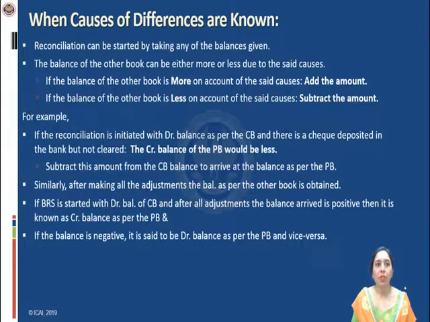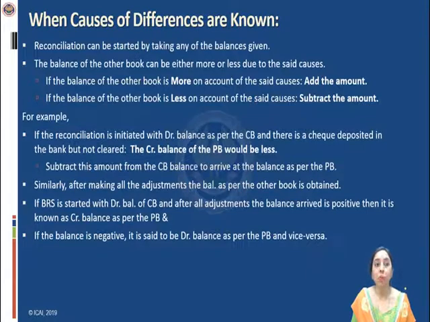When the causes of the differences are known, how you need to proceed, kindly see. Reconciliation can be started by taking any of the balances given, as we have discussed in the previous slide. Then the balance of the other books can be either more or less due to the said causes. Whatsoever causes are given, they will be affecting either positively or negatively each of the transactions. So depending upon their effect, the balance that you have will be either more or less as compared to the balance of the other book.